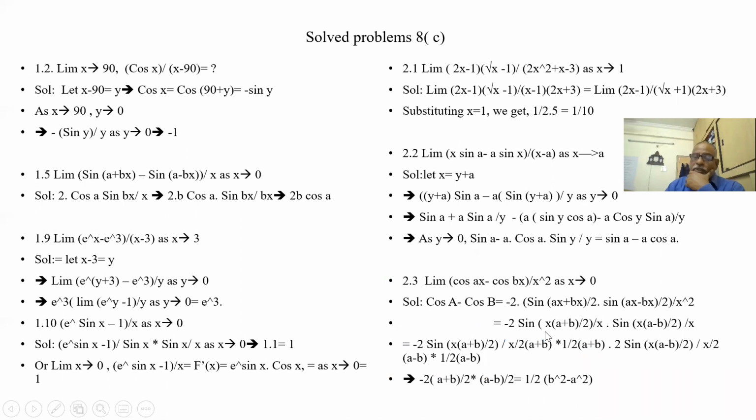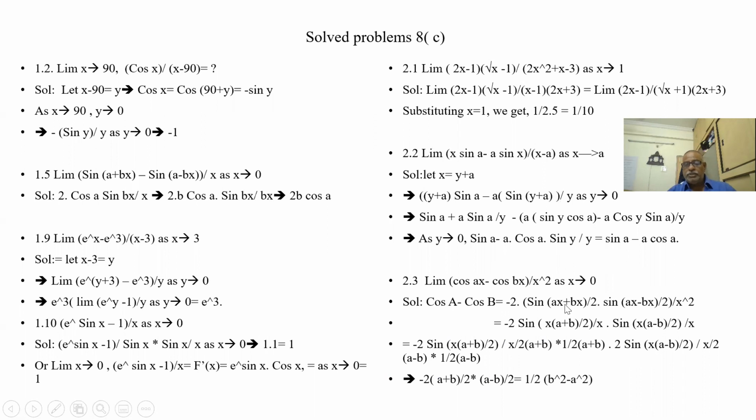So now I am converting this into 2 sin(x into (a plus b) by 2) by x into (a plus b) by 2, again half, 2 sin(x into (a minus b) by 2) by x into (a minus b) by 2. So I have multiplied and divided here by half into (a plus b), and here half into (a minus b). So finally what I am left with: sin x by x is 1, sin x by x is 1. So the balance left out terms is minus 2 into (a plus b) by 2 into (a minus b) by 2. That is (b square minus a square) by 2.